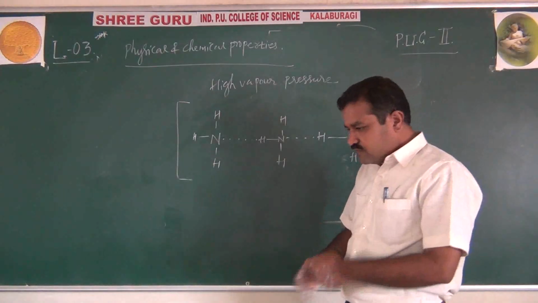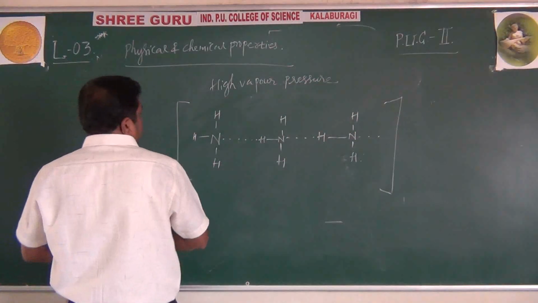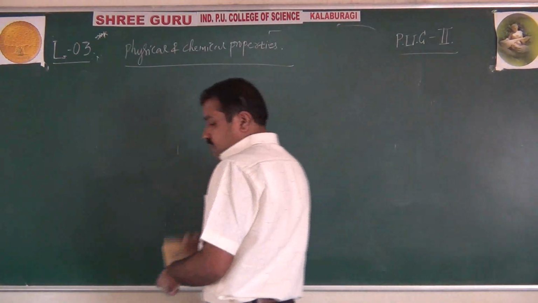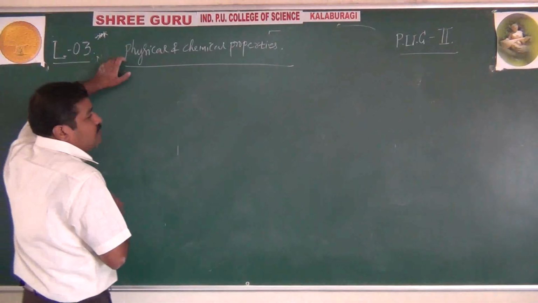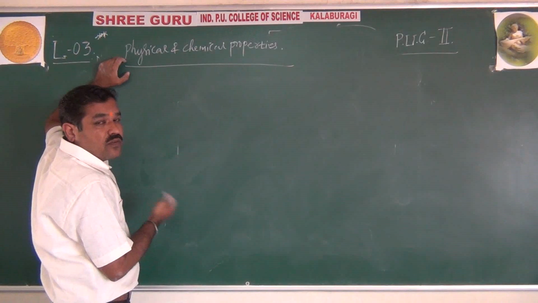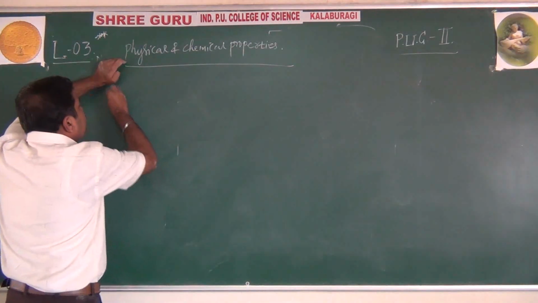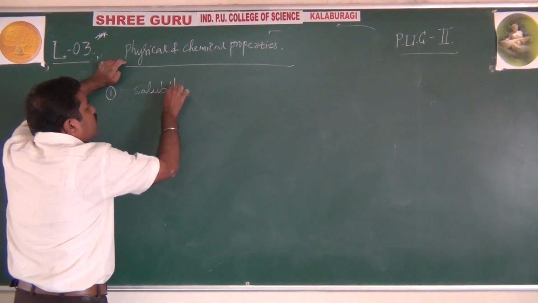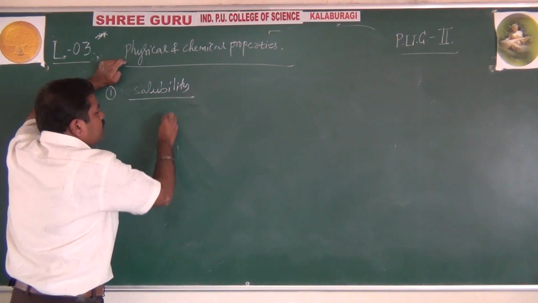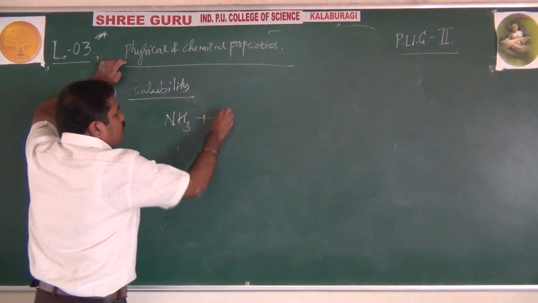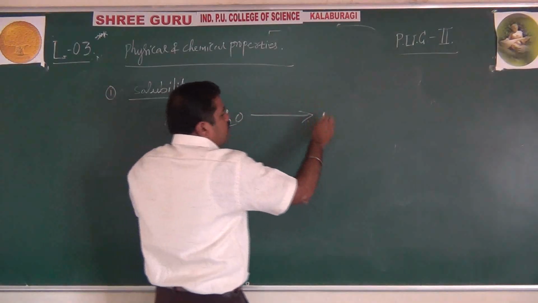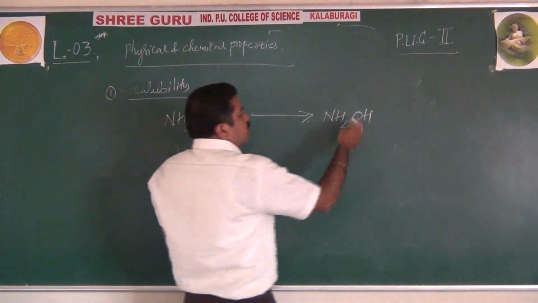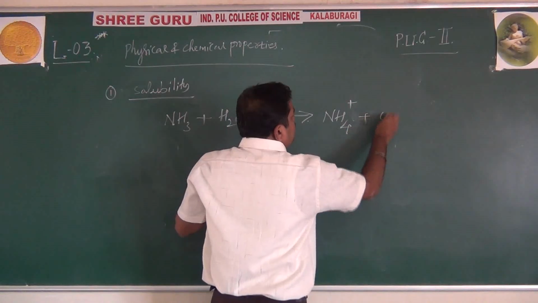Right. Now let us move on to chemical properties. Liquor ammonia has very few chemical properties, but it is mainly used for the detection of basic radicals, as well as some cations in the form of complexes. Let us see one by one. First, regarding solubility, whether it is soluble in water or not. Very simple. Liquor ammonia, that is NH3, is highly soluble in water and dissolves to form ammonium hydroxide, NH4OH. But you can write this as NH4+ and OH-.